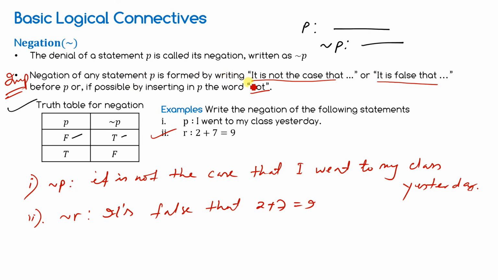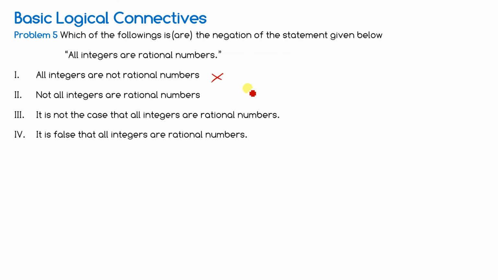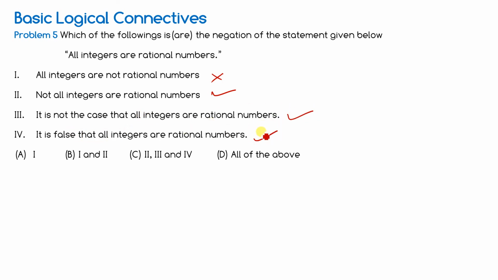If possible, it means you have to use the "not" at the beginning. Not all integers are rational numbers. You have used the not at the beginning. It is not the case that all integers are rational numbers. It is false that all. So what is correct? C is the correct one. So if you are using not, then use it at the beginning, not in between.